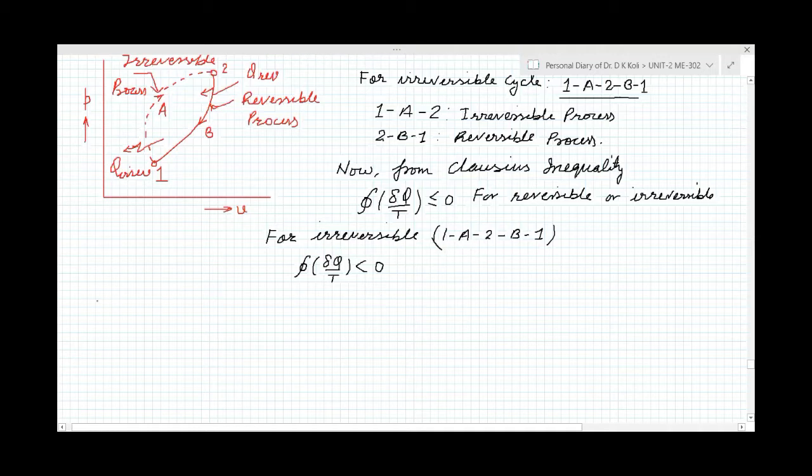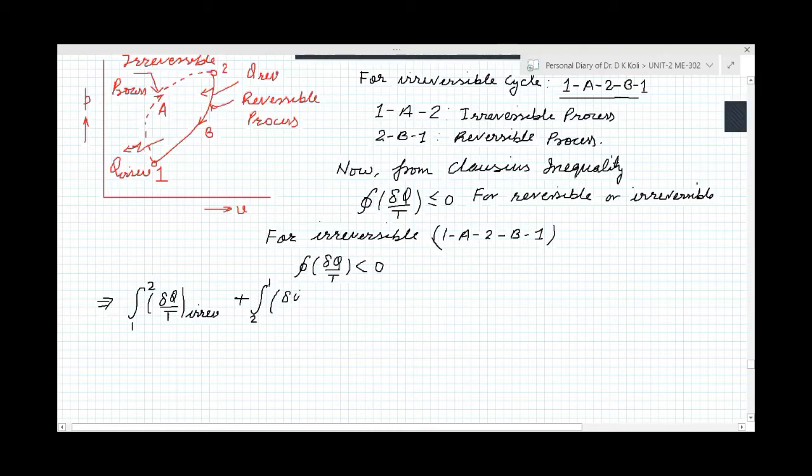Now, because this cycle consists of two processes, we can write within limits 1 to 2 the term δQ/T, where 1 to 2 is irreversible, plus for the process 2 to 1, the term is the same δQ/T but it is reversible, and it is less than 0.